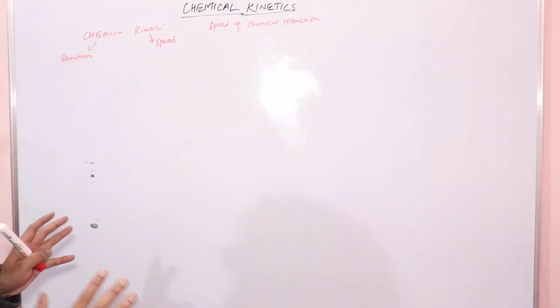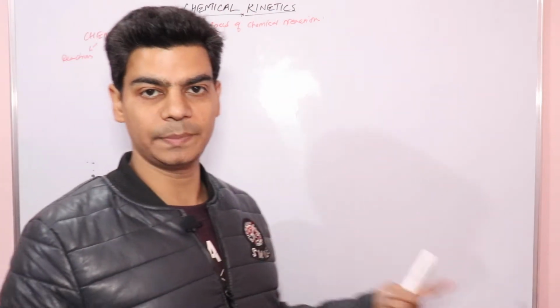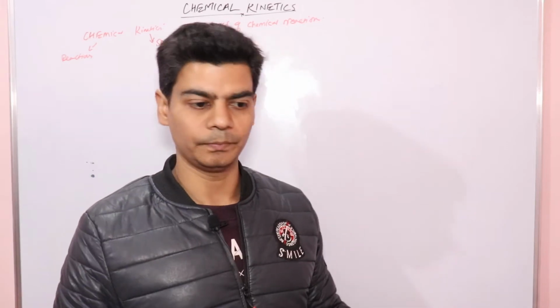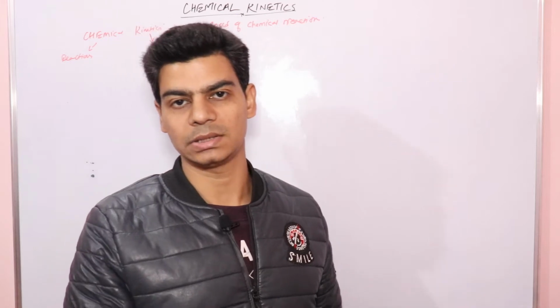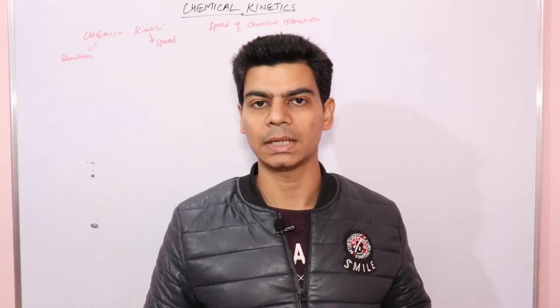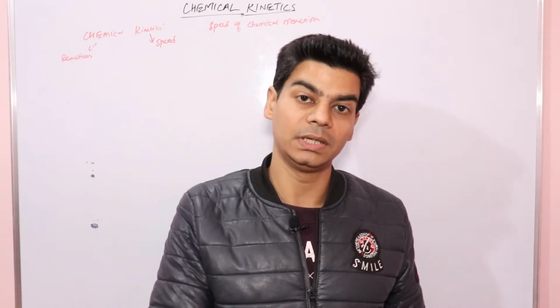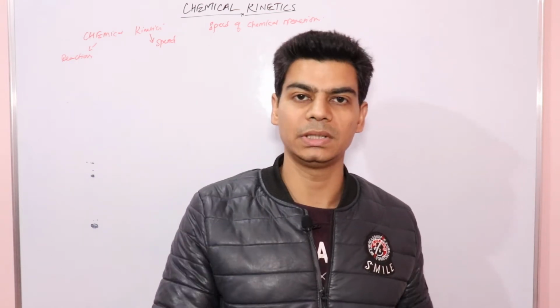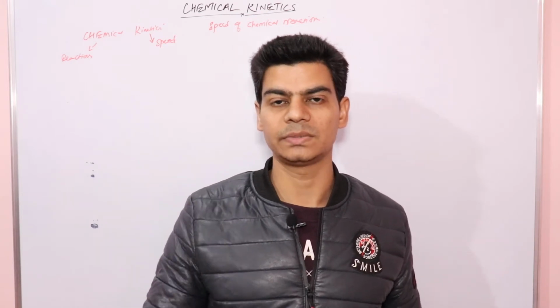Now, one thing is clear, the meaning of the chapter chemical kinetics is speed of chemical reactions. So whatever we would be studying in this chapter would be related to the speed of reactions and the factors that affect the speed of reactions, right? And before chemical kinetics, we have seen that somewhere we use a catalyst to increase the speed of reaction, somewhere we increase the temperature, or somewhere we increase the pressure to increase the rate of reaction or speed of reaction, right?